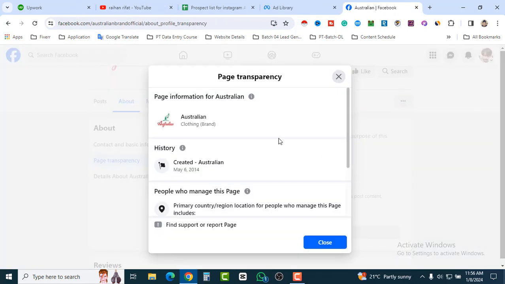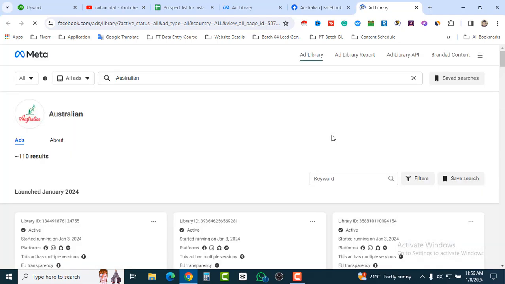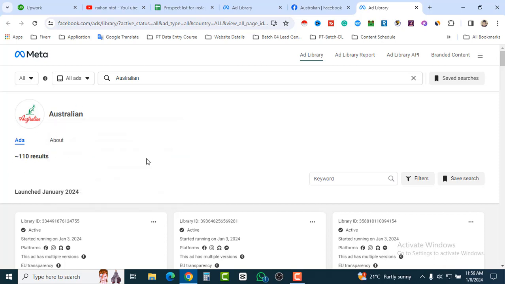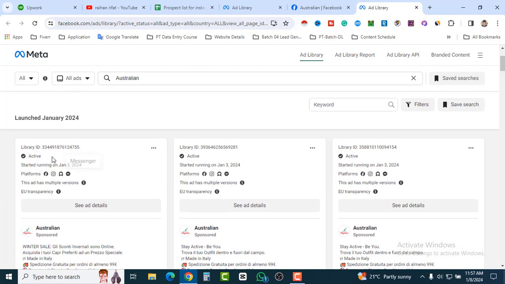So let's open another one, an Australian official page, an Australian brand. See wall, click on see wall, and here you can see go to ad library. So let's go to ad library and you will see the number of ads they are currently running. It's really amazing. It's helpful for advertisers to promote their business and talk to them. Here you can see the number of ads, 110 results, launched January 2024. Here you can see the active ads, all of them are active.